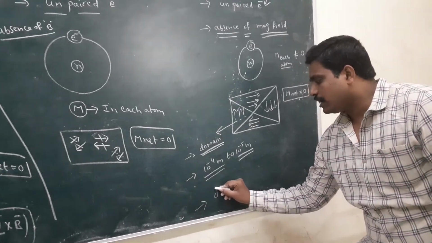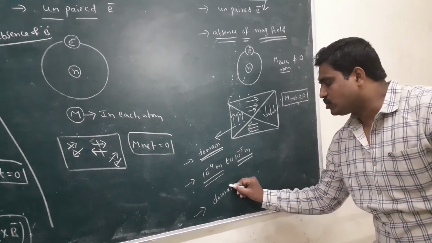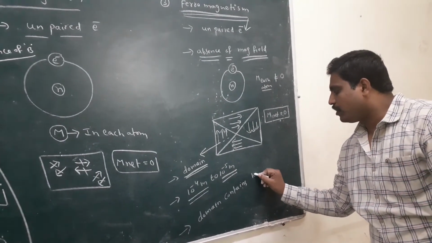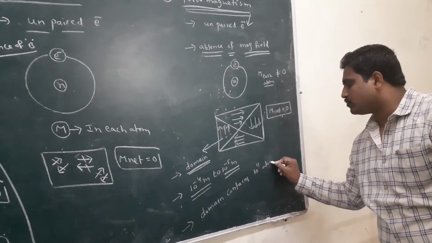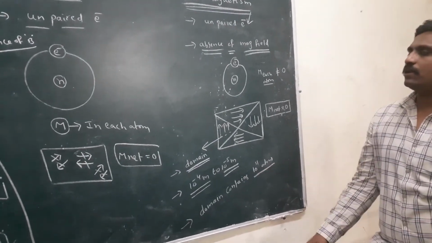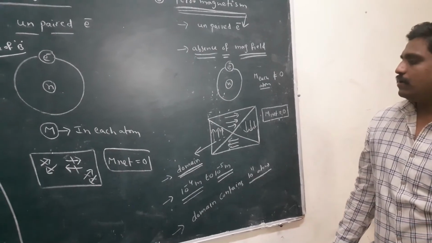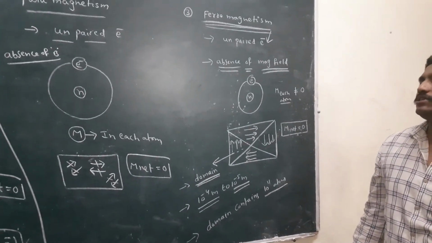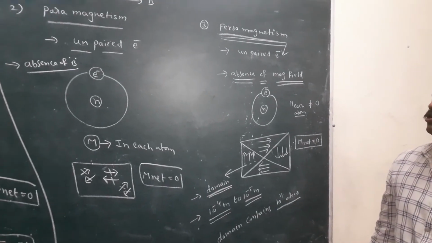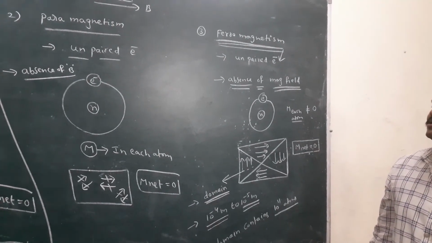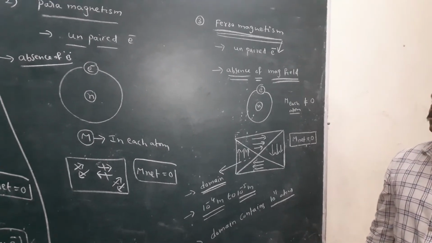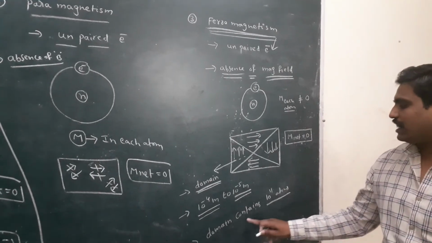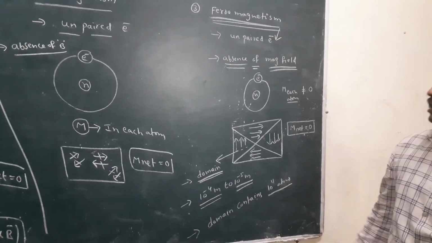Each domain contains a magnetic moment in some small region; that small place is called a domain. Each domain contains 10 to the power 11 atoms.